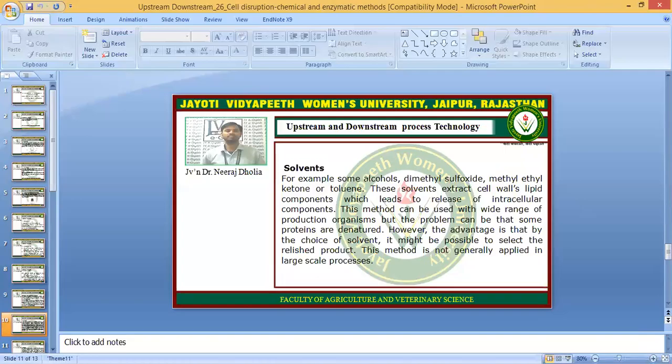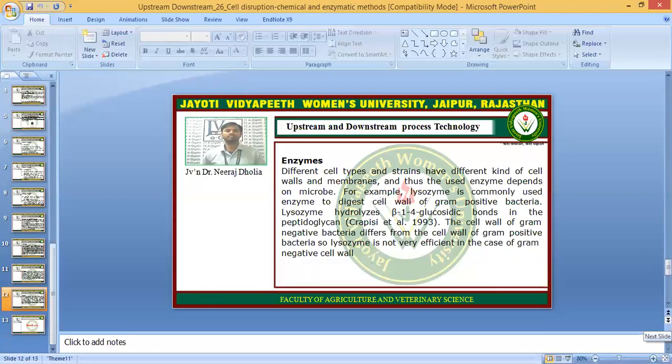This method can be used with a wide range of production organisms, but the problem can be that some proteins are denatured. However, the advantage is that by the choice of solvent, it might be possible to select the released product. This method is not generally applied on a large scale, but it is used in the laboratory or for research purposes.